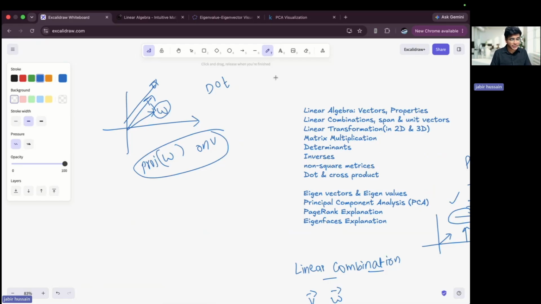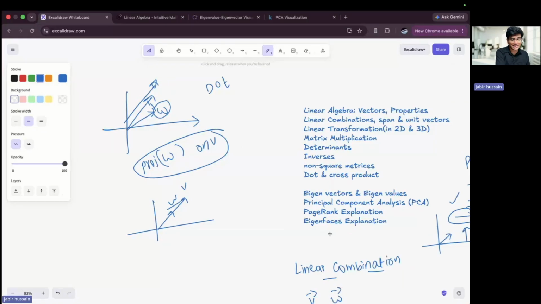If two vectors are parallel, let's say this is V and this is my W, then the resultant vector will be the one with the highest magnitude, because if you draw the projection of W, W perfectly aligns with V.